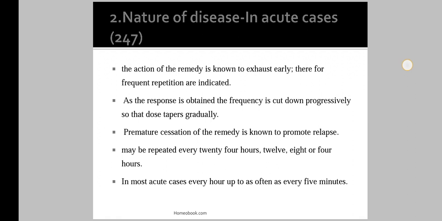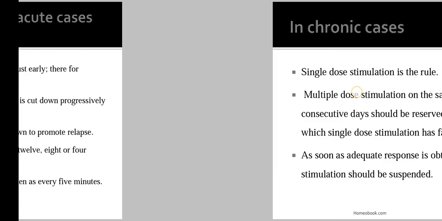It may be repeated after 24 hours, 12 hourly, 8 hourly, or 4 hourly also. Then in most acute cases, every hour to as often as every 5 minutes, means in most acute cases we can repeat the doses hourly or even every 5 minutes, according to the nature of the disease.